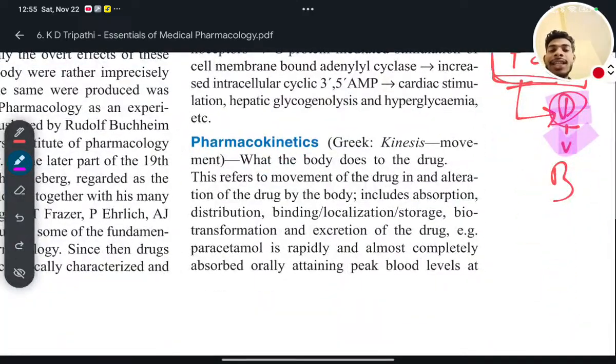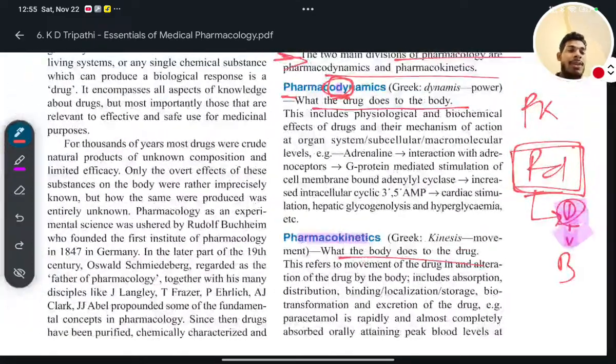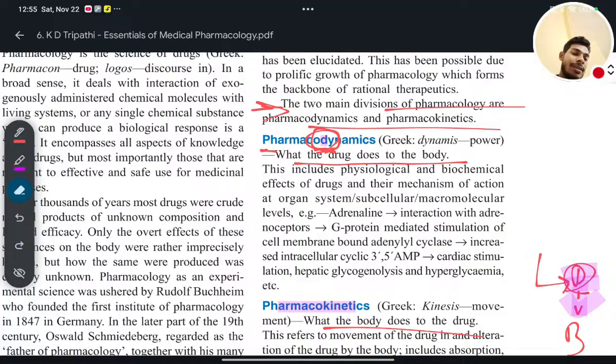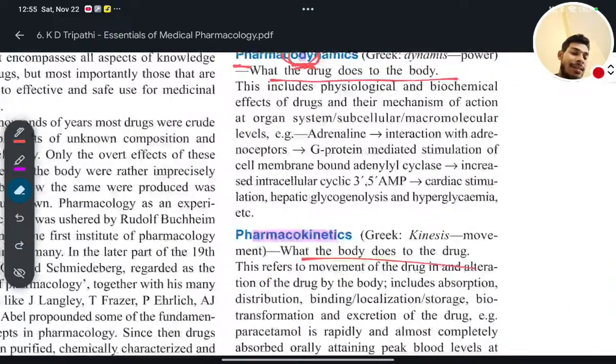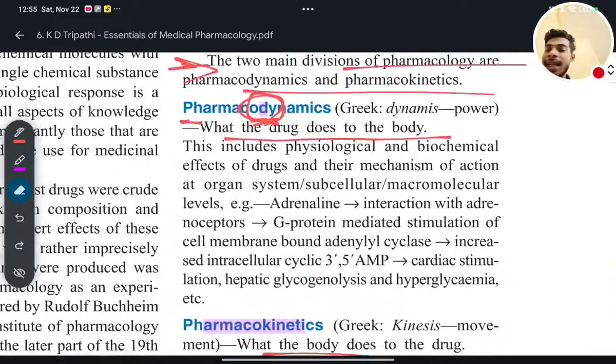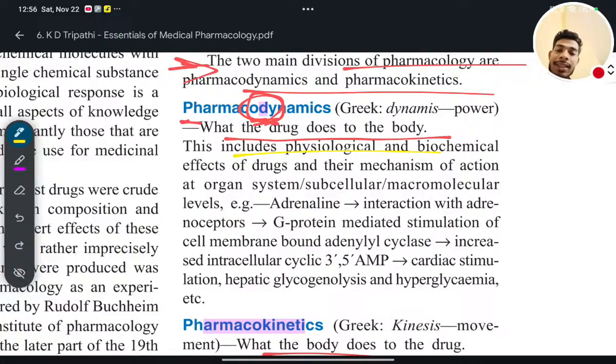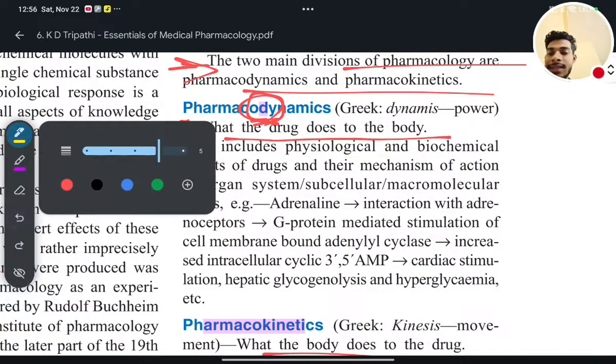And next, pharmacokinetics. In pharmacokinetics, it is totally opposite. What does the body do to the drug? See, what the body does to the drug. So both are totally reversible to each other. What is it called? Vice versa. So when the drug does something to the body, that is called pharmacodynamics, and when the body does something to the drug, that is called pharmacokinetics.